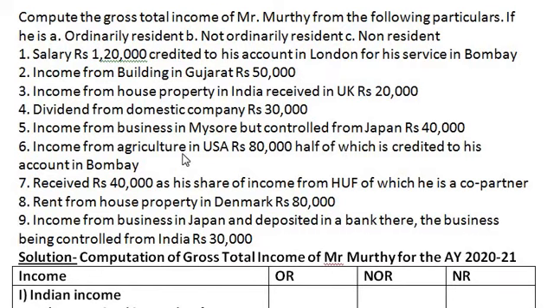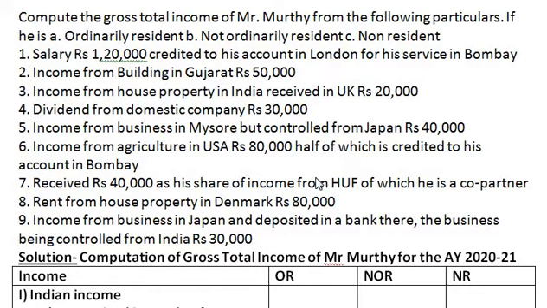Therefore, half of 80,000 is 40,000, which is treated as Indian income and taxable in all the three columns. Remaining half, which is received in USA itself, is considered as foreign income and taxable only in one column.